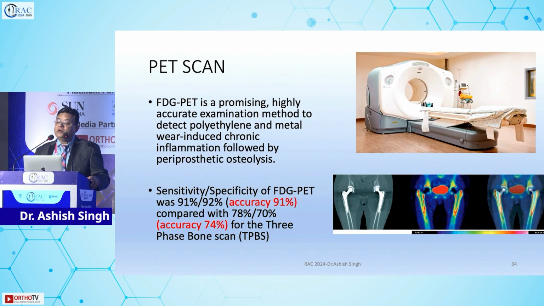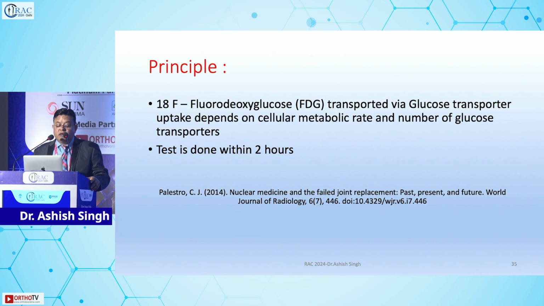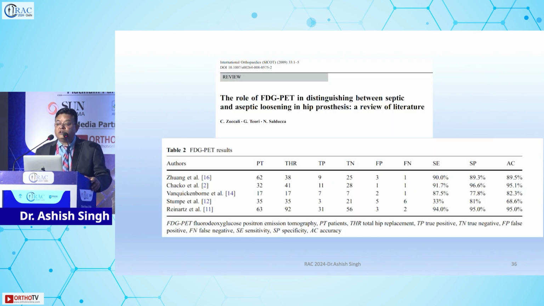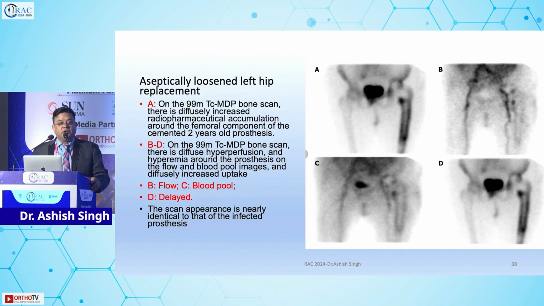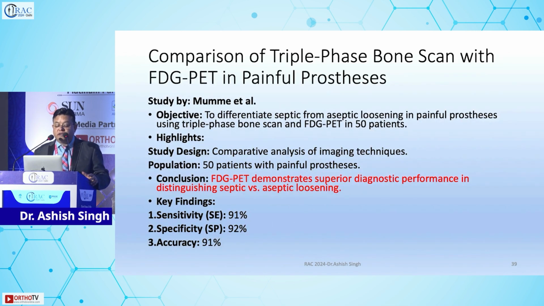Now coming to the PET scan. I think PET scan is available at most of the centers, and recent studies suggest an accuracy of 91%, some studies suggest an accuracy of 74%, and the basic principle is uptake of the dye, a cellular mechanism. But there are various studies which have shown different levels of specificity and sensitivity which we need to understand. But another basic test is the bone scan. Bone scan, we commonly do it, and it is very good, but we need to understand how a bone scan is interpreted, because you have to see the four phases and understand it yourself and take it from there.